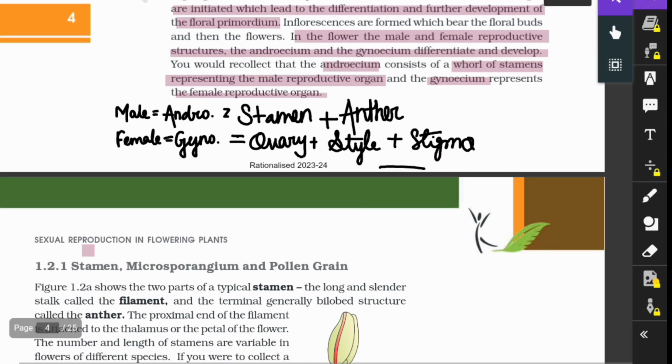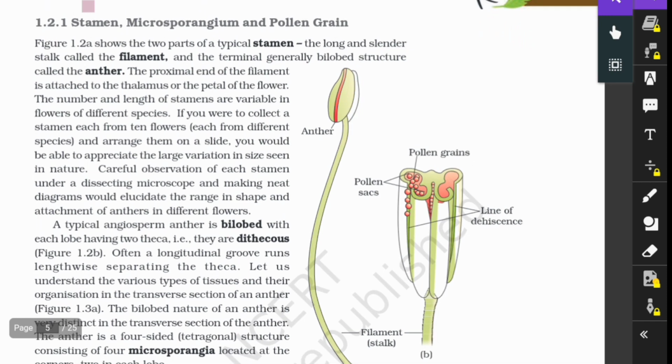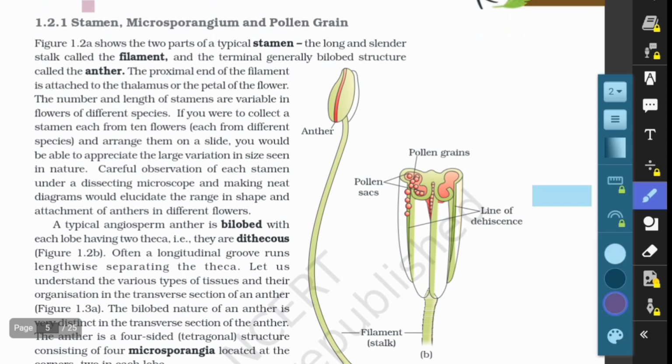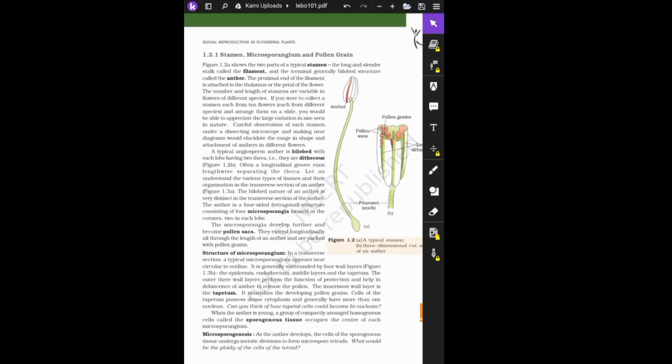Then stamen, microsporangium, and the pollen grain. As we are reading about the androecium part, we will now learn about the stamen, microsporangium, and the pollen grain. Figure 1.2a shows two parts of a typical stamen. This is all about the androecium.